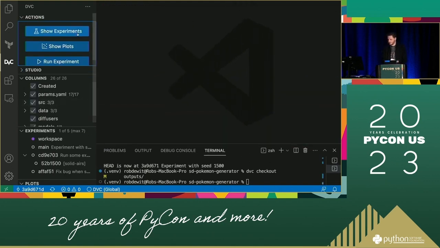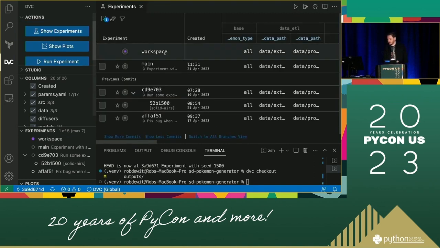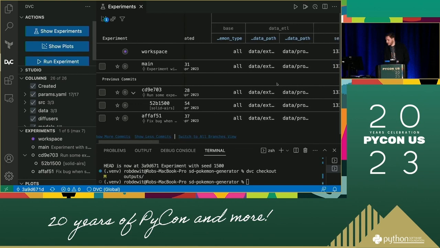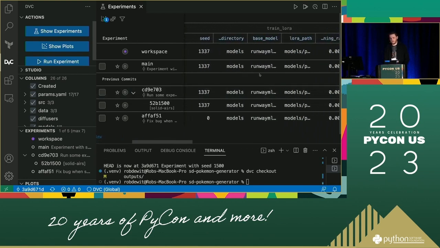extension for VS Code. It's not the most useful here because our results are images that are outputs, and it's difficult to grade those. So we don't get an automatic score to see how each experiment performs. But if you do, so for example, if your target is an F1 score, then you can specify that as a metric, and we can compare those experiments in our experiment table.